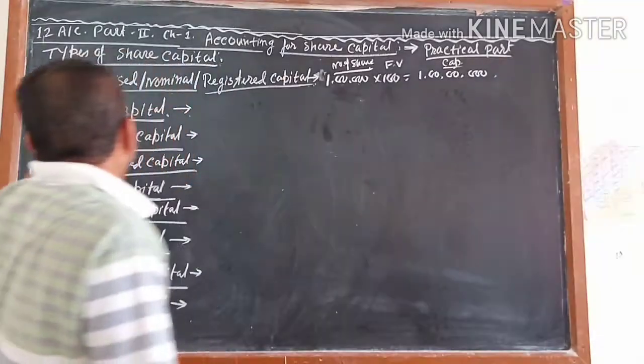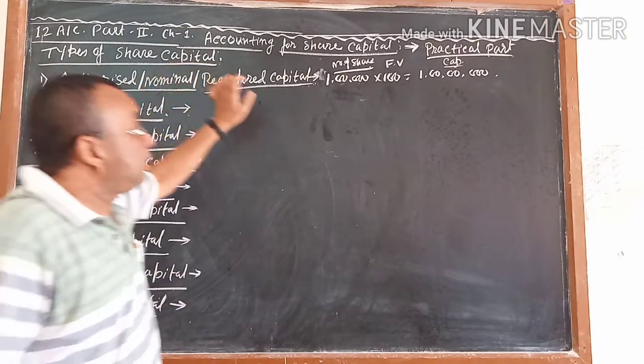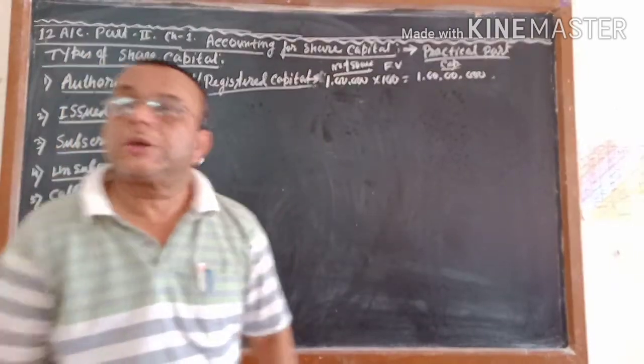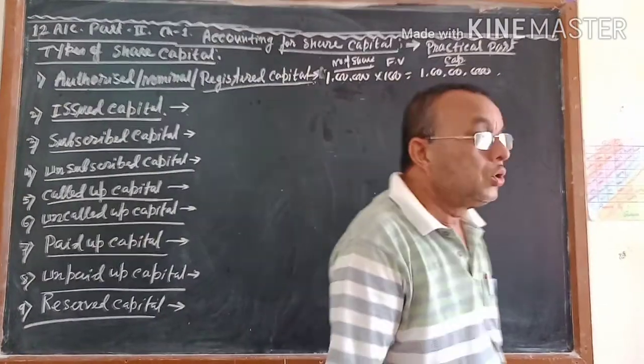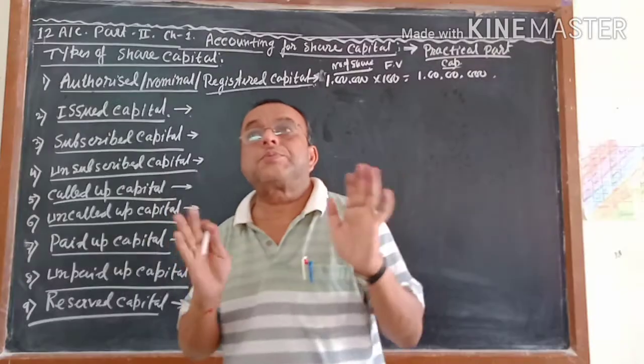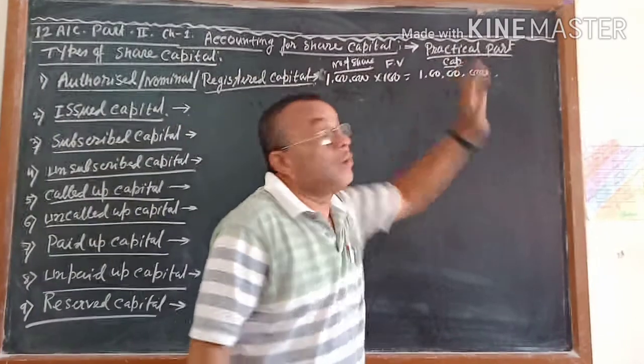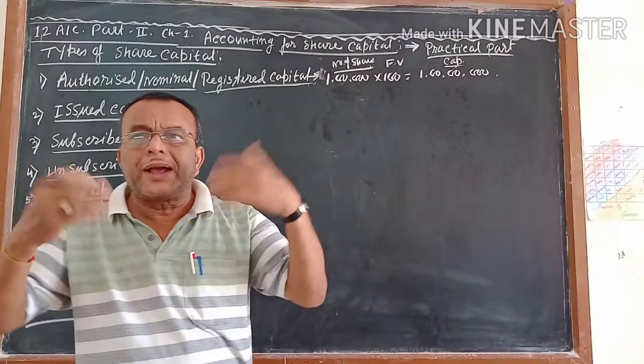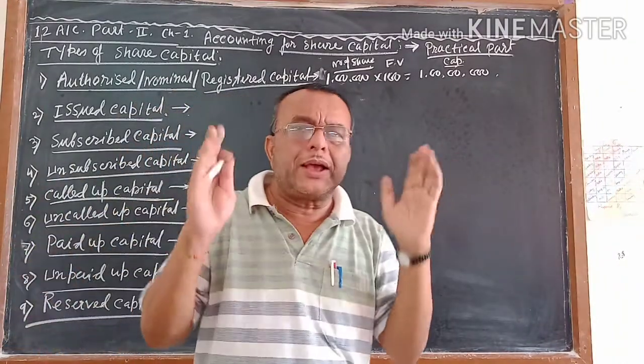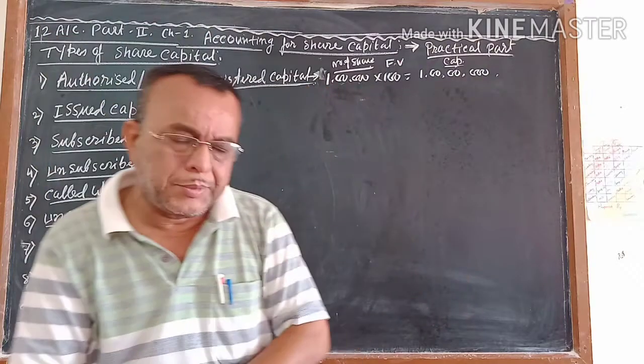This is called the authorized capital, or nominal capital, or registered capital, for which you got permission from the government to issue this many shares to the public to gather this money of 1 crore. Whether the company will accept or not, whether the public will accept or not, that is coming afterwards.